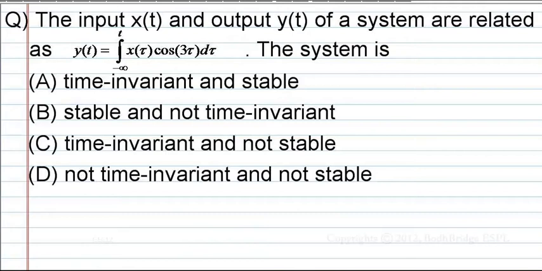The input x of t and output y of t of a system are related as y of t equal to integral minus infinite to t x of tau cos 3 tau d tau. The system is time invariant and stable, stable and not time invariant, and not stable, not time invariant and not stable. Okay, what has he given?